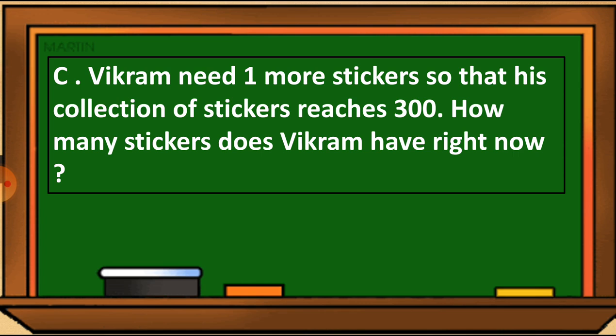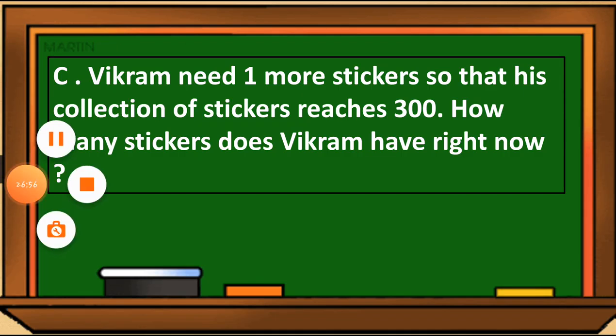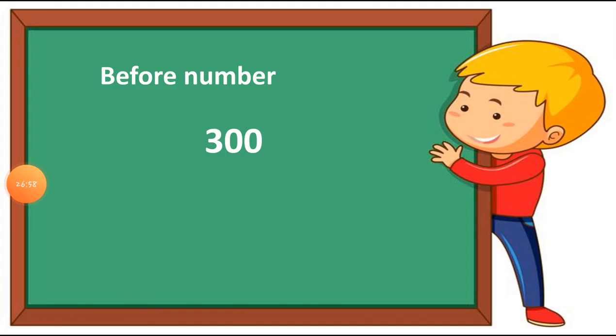So in this we are using the before number. Which number are we using here? Let's see how. We are using the before number, as I told you, if he adds one, his stickers will reach 300, but before 300 which number will come? So the number 299 will come. So this way we know the answer, how many stickers Vikram has. Vikram has 299 stickers.